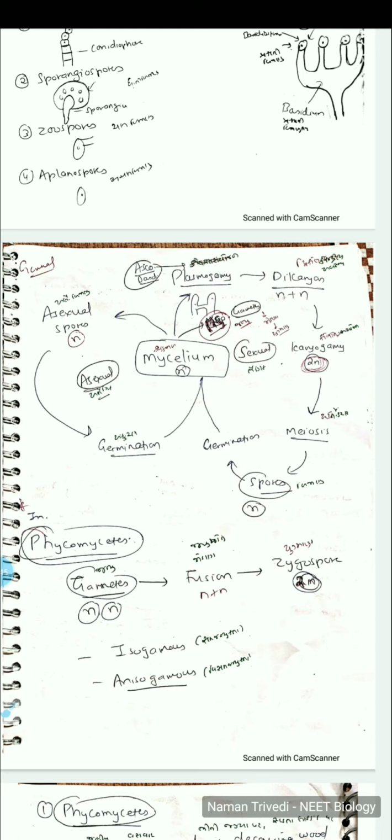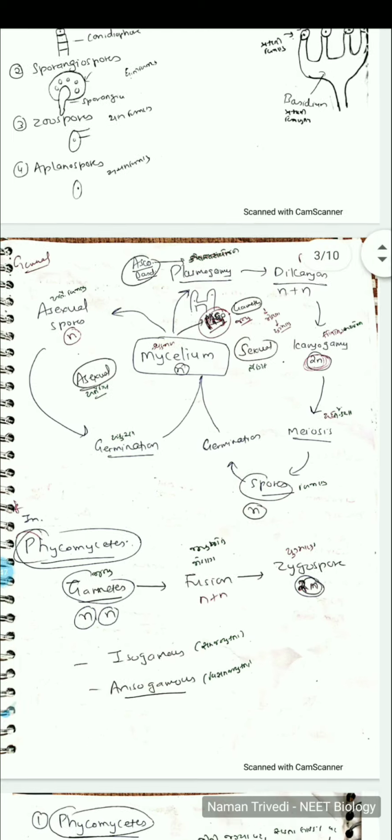Now we will take the generalized life cycle of the fungi. So now pay your attention. Basically we can start with the mycelium. I will correlate it with the Phycomycetes, Ascomycetes, Basidiomycetes and Deuteromycetes as we go down, but it will be general.